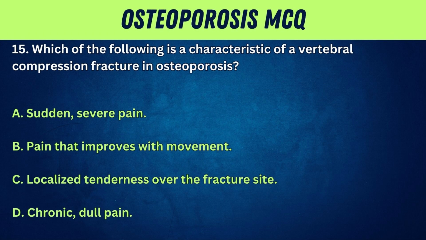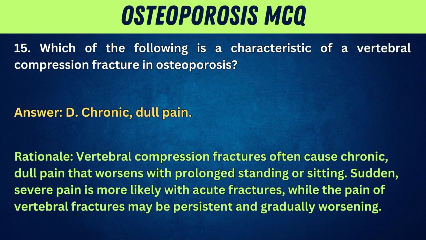15. Which of the following is a characteristic of a vertebral compression fracture in osteoporosis? A. Sudden, severe pain. B. Pain that improves with movement. C. Localized tenderness over the fracture site. D. Chronic dull pain. Answer: D. Chronic dull pain. Rationale: vertebral compression fractures often cause chronic, dull pain that worsens with prolonged standing or sitting.